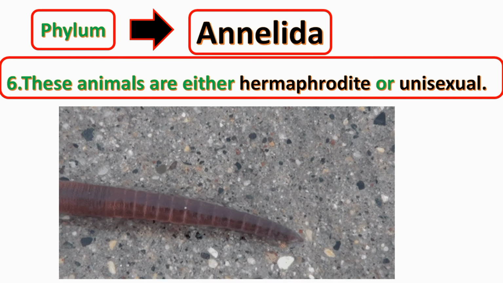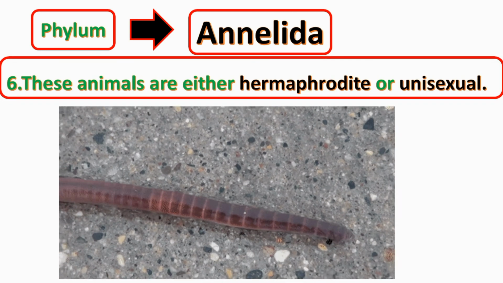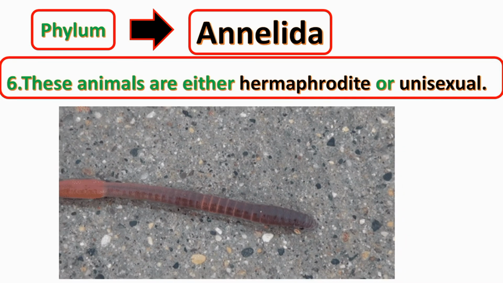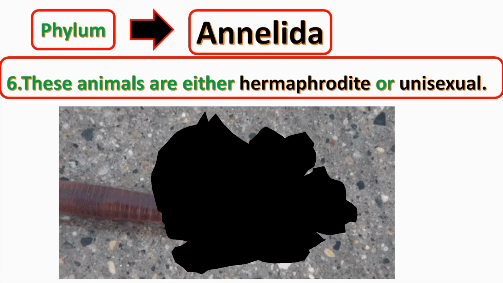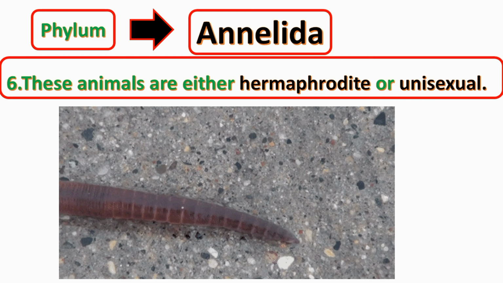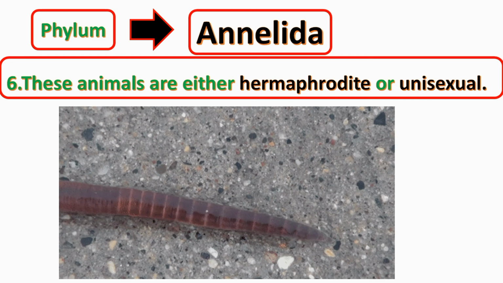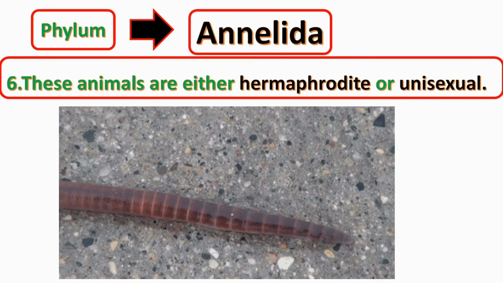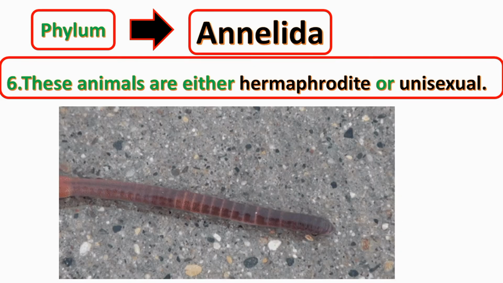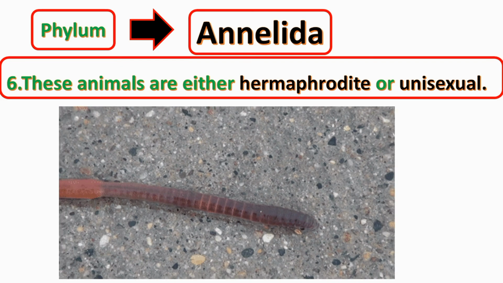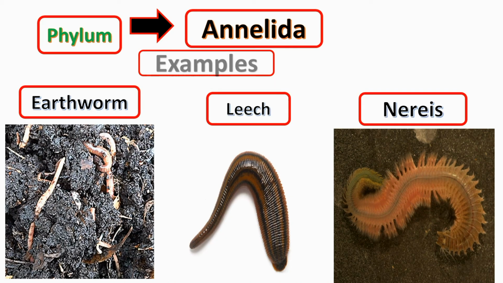These animals are either hermaphrodite or unisexual, means some organisms of this phylum have both the gametes and some have only one gamete, means male and female are separate in unisexual organisms. Examples are earthworm, leech and Nereis.